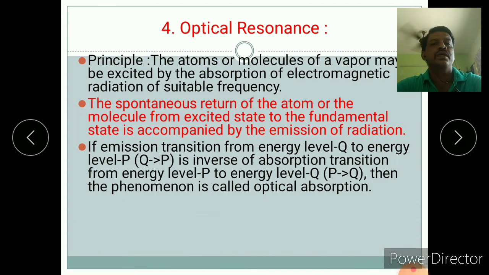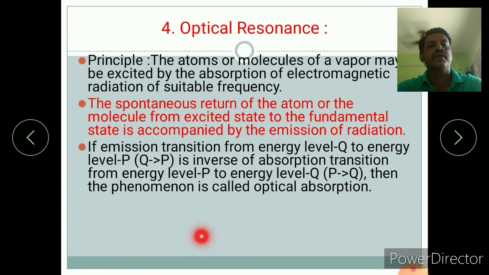Optical resonance principle: the atoms or molecules of a vapor may be excited by the absorption of electromagnetic radiation of suitable frequency. The spontaneous return of the atom or molecule from the excited state to the fundamental state is accompanied by emission of radiation. If the emission transition from energy level Q to energy level P, that is Q to P, is the inverse of the absorption transition from energy level P to energy level Q, then the phenomenon is called optical resonance.